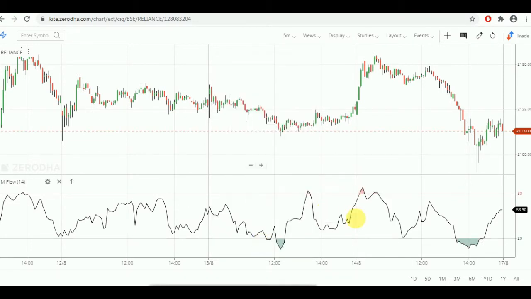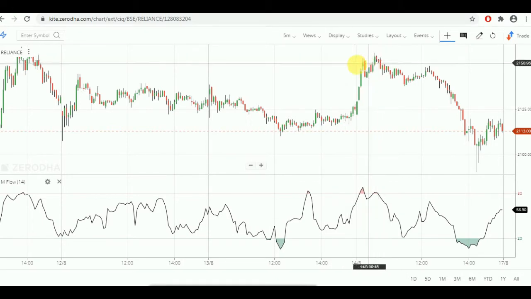Done. Now you can see the red shade and the green shade. In the red shade, the stock has reached its maximum level, as you can see here. Here it has a resistance.